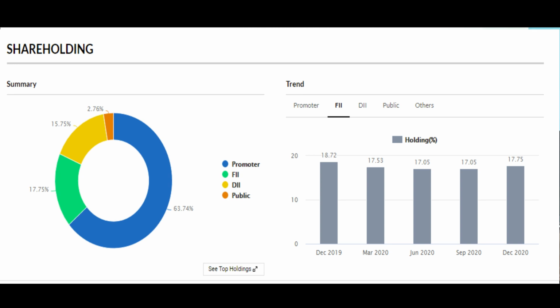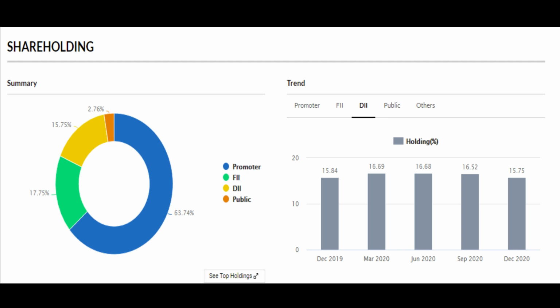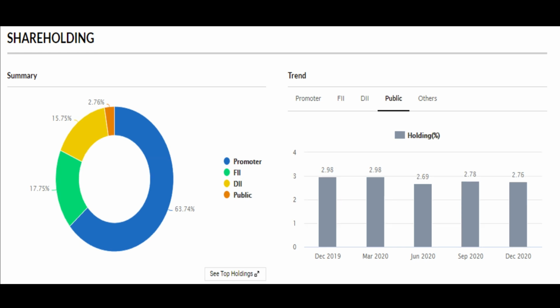The one key positive thing I found in the shareholding pattern is that FIIs hold 17.75% in Adani Ports and DIIs hold 15.75%, but the public holds only 2.76%. The public holds very little compared to the FIIs and DIIs.